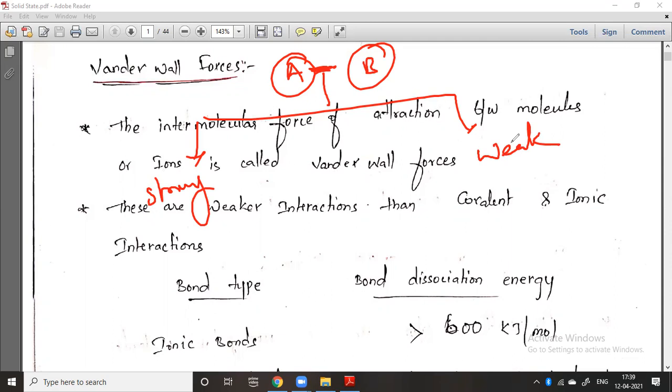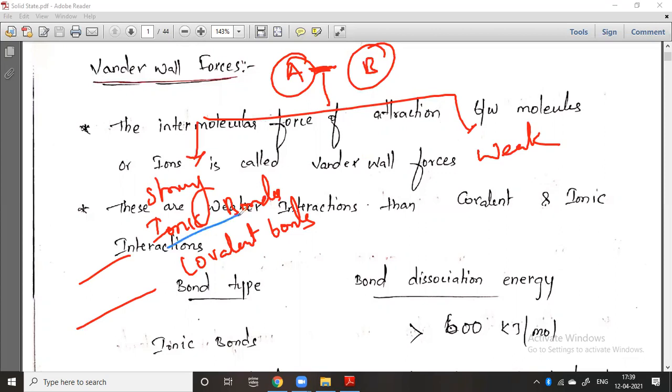Let us consider the strong interactions first. What types of bonds are included? Generally, ionic bonds are stronger compared with covalent bonds, but covalent bonds are also one of the strongest interactions. Remember that ionic and covalent bonds are included in the strong interactions. So if the bond between A and B is ionic or covalent, then definitely the bond interaction is very, very strong.